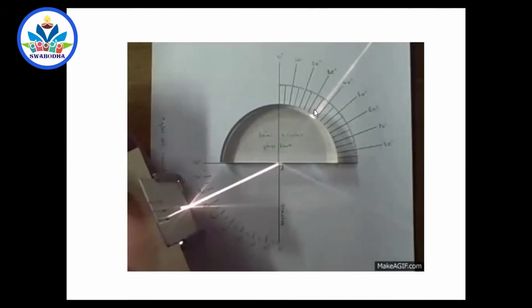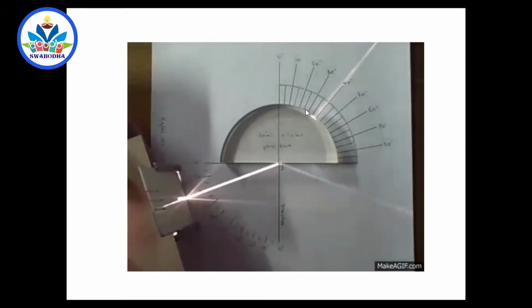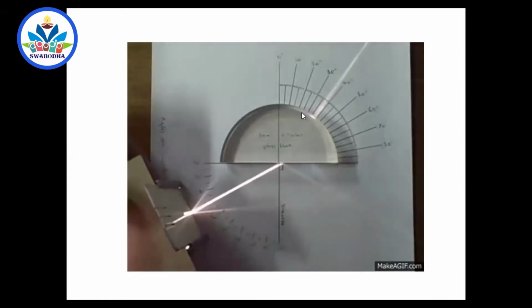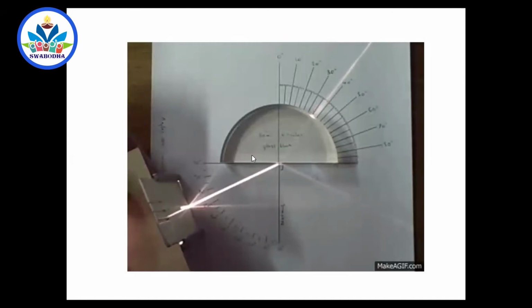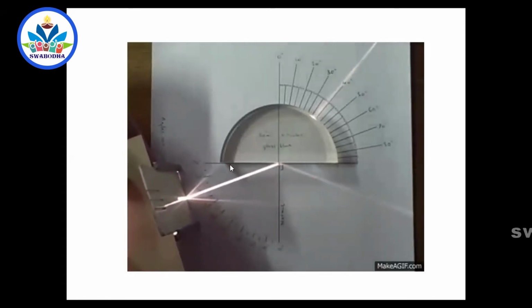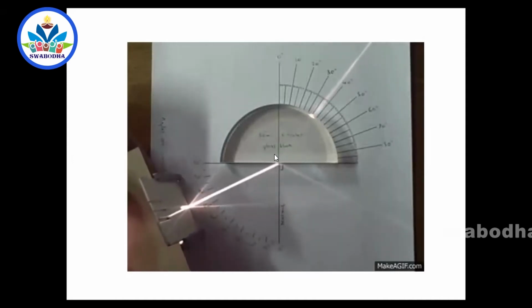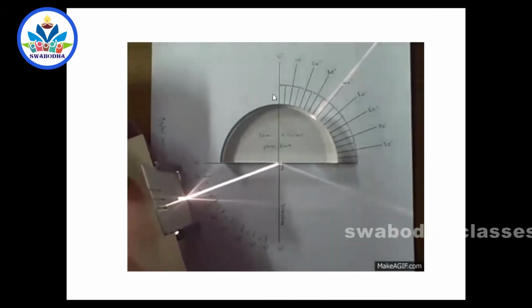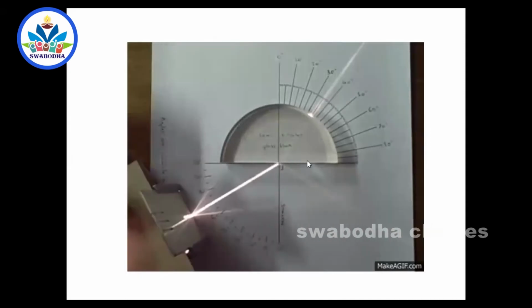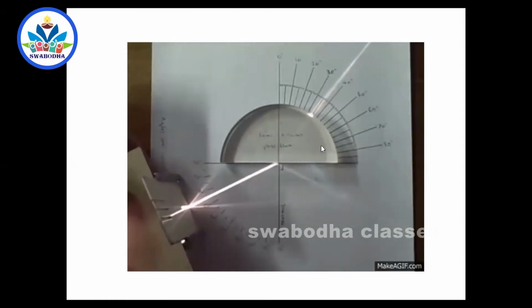So you know that sin i by sin r is always a constant. That's what Snell said. The ratio of the sine of the angle of incidence to the sine of the angle of refraction is always a constant, whatever the angle of incidence you choose, except normal incidence. That you have to remember. Grazing incidence, for such cases, Snell's law is not obeyed. So that is an extreme case. We can leave it. When the ray of light is incident normally, it passes undeviated. So you can leave it. That is about refraction here.